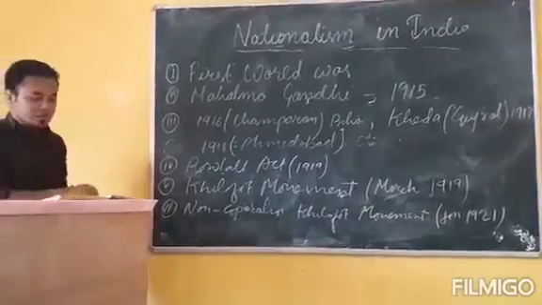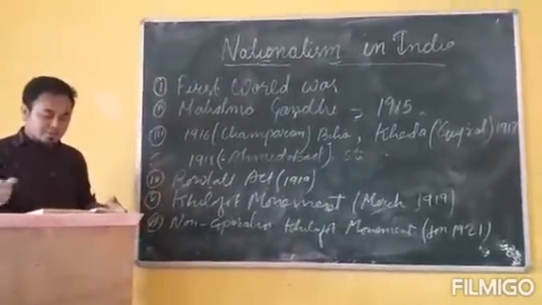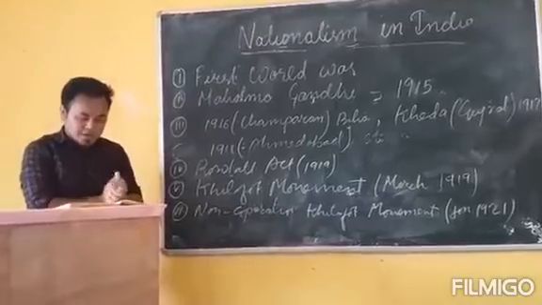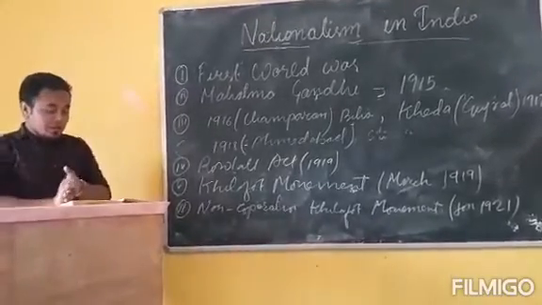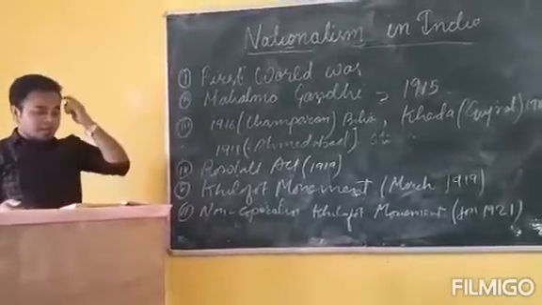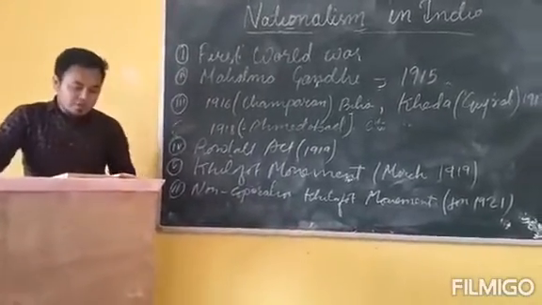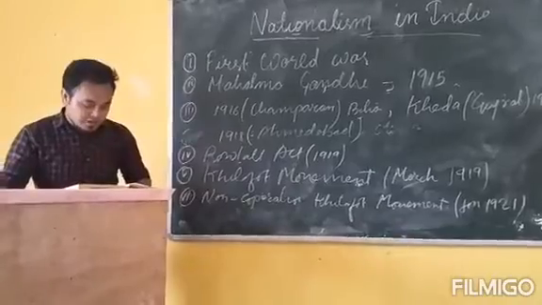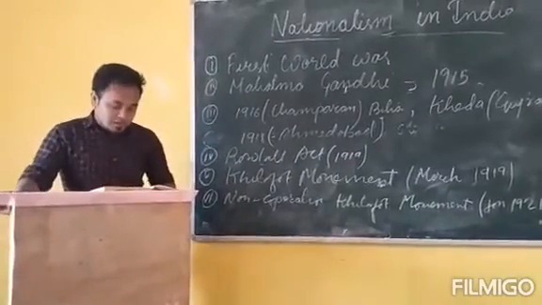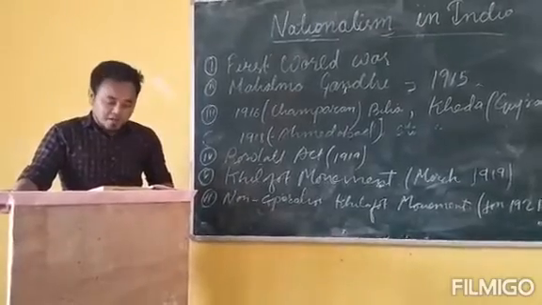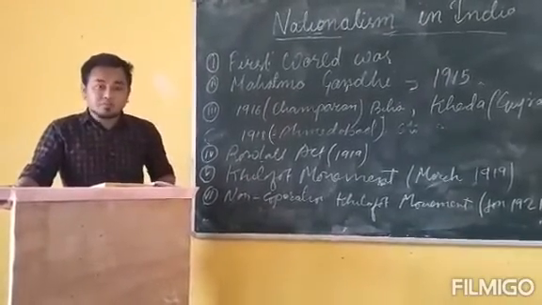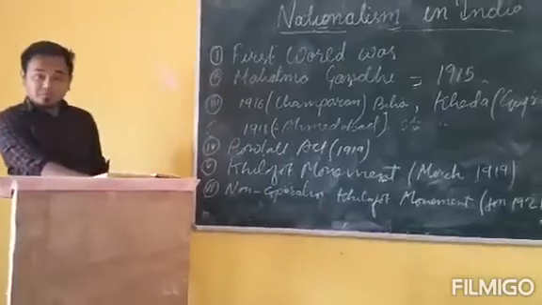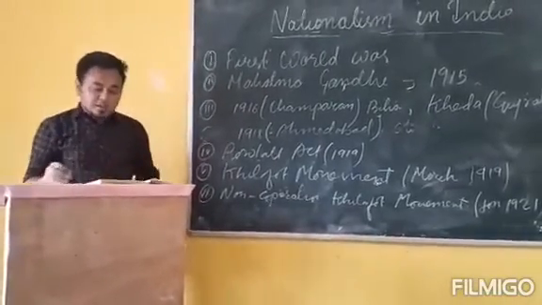After their defeat, there was a rumor that a harsh peace treaty was going to be imposed on the Ottoman emperor, who was the spiritual head, the Khalifa. As Christians have the Pope as a spiritual head, in the same way Muslims have the Khalifa as a spiritual head.